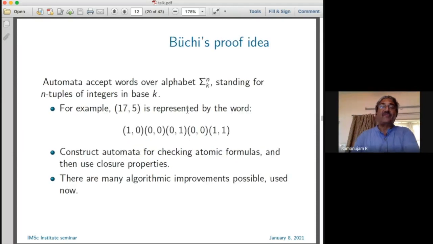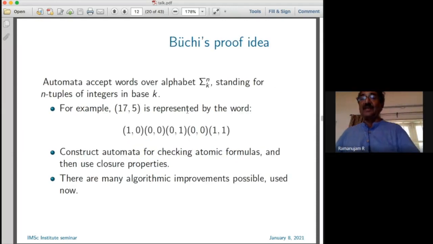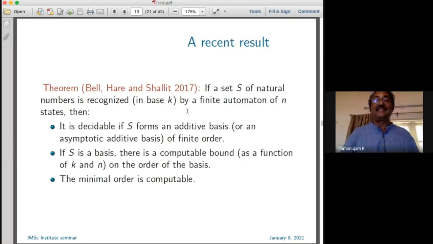Now, what's the advantage of having an automaton? First thing is, whatever kind of candidate basis you're talking about, you write some formulas in this logic. And Büchi's idea will tell you that from the sentences of the logic, from your specification, so to speak, I can synthesize automata. And then there is this very nice recent result, not just this result, a whole bunch of results related to this led to this kind of breakthrough. It says, if a set S of natural numbers is recognized by a finite state automaton with n states, forget the n here, okay? It's more important to, yeah.